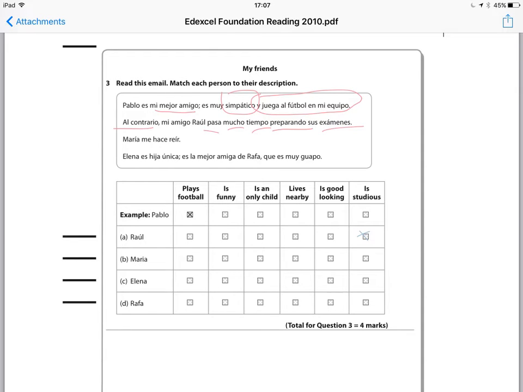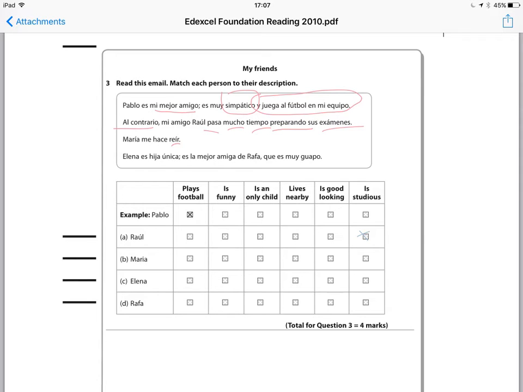Now let's have a look at Maria. Maria me hace reír. Okay, I've seen that word before. I can't remember what it means. So I'm going to come back to Maria later on. Then we go on to Elena. Elena es hija única. Es la mejor amiga de Rafa, que es muy guapo.